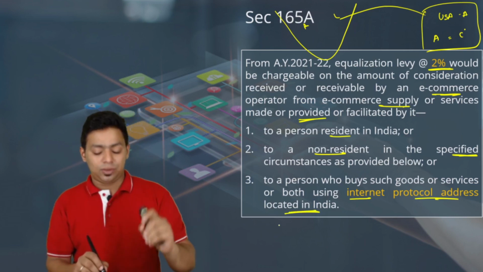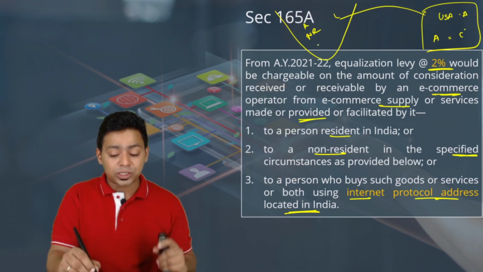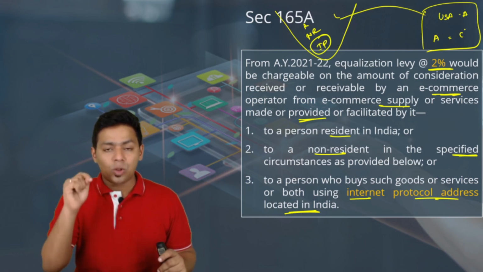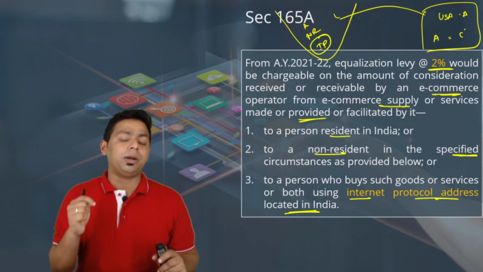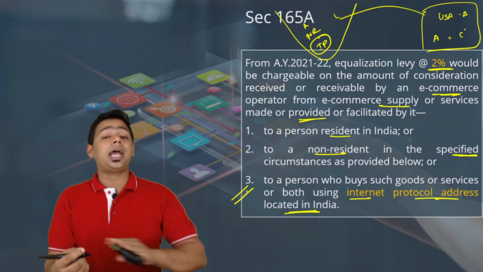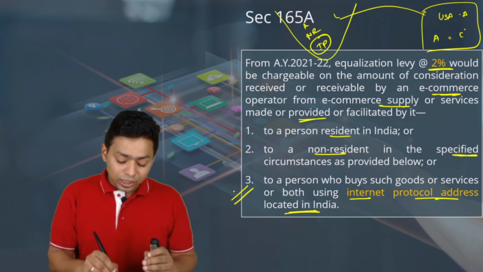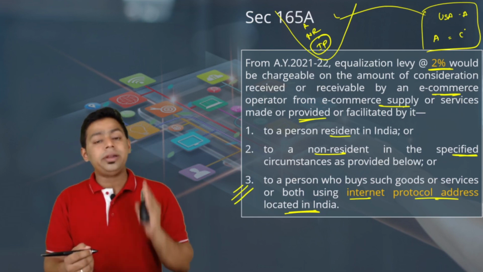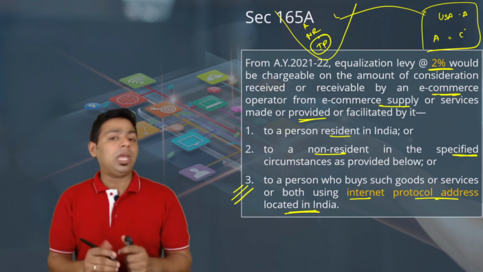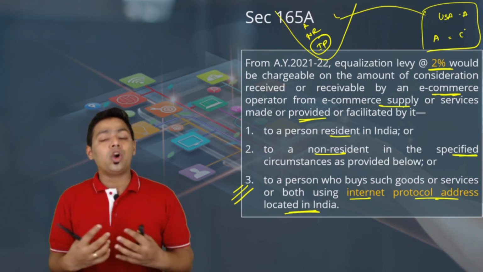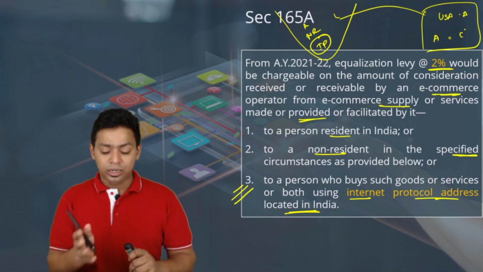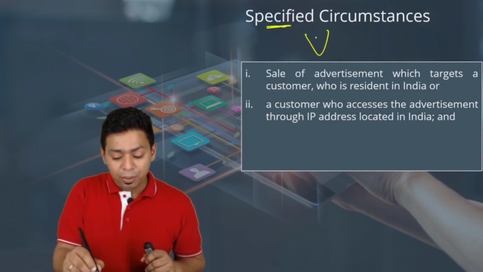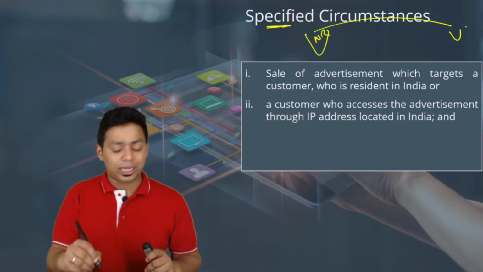So it can be any person, resident or non-resident, or any person who is using an Indian IP address. If somebody is using an Indian IP address, that means that person is located in India, and definitely that should become taxable. See, this is digital taxation. This kind of taxation was never introduced in India. India is going literally global when taxation is concerned. We are adopting international taxation very soon, and from AY 21-22 you can see we are also adopting the digital economy in taxation matters. So what are the specified circumstances where payment made by NR to foreigner are also taxable in India?